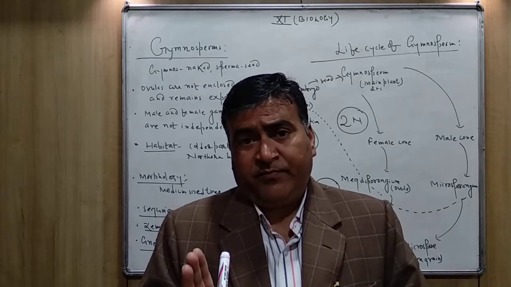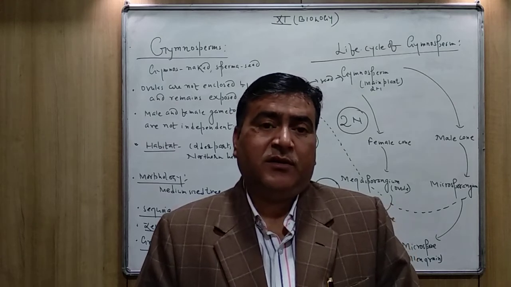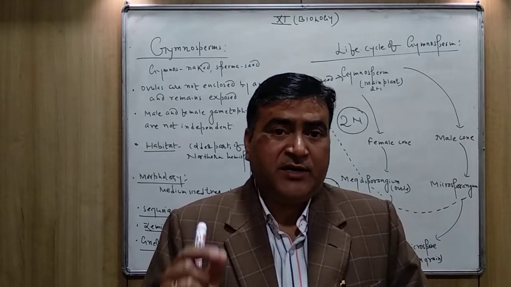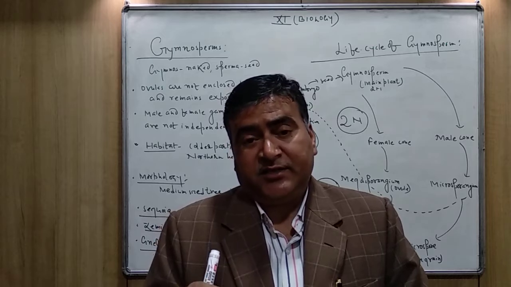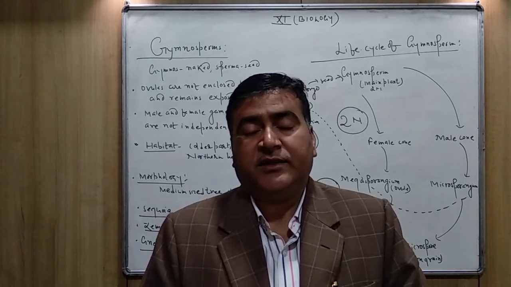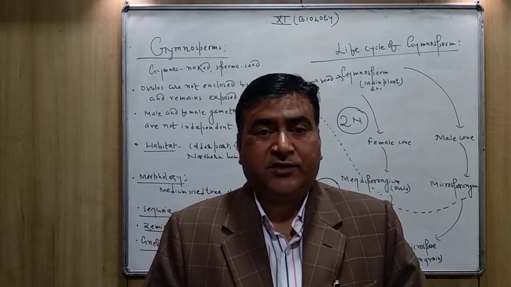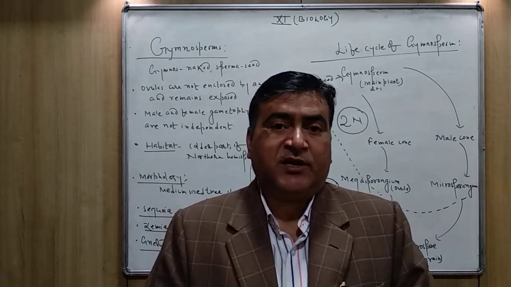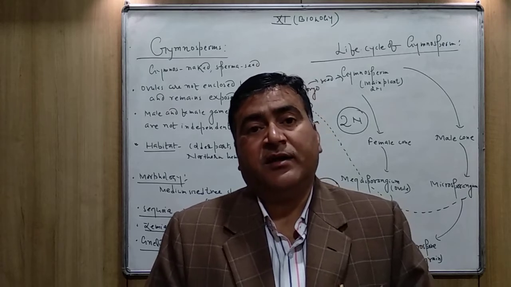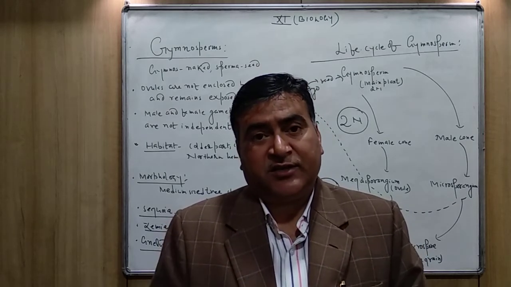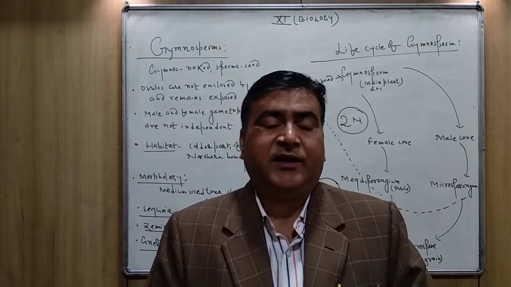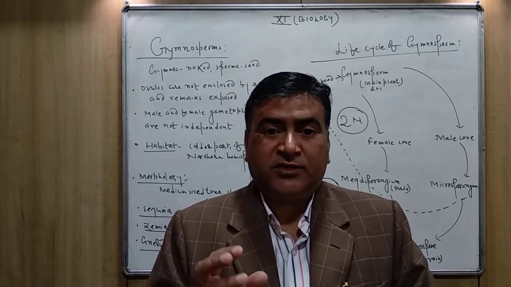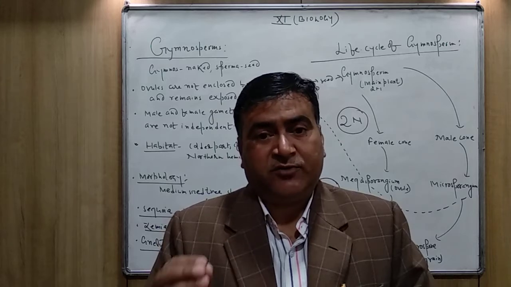So 2 to 3 important points you have to keep in your mind: in all the gymnospermic plants, the naked seeds are found and these seeds are not enclosed by any fruit wall, means in all the gymnospermic plants the fruits are absent, and also the flowers are absent. In place of the flowers the gymnospermic plants have the cones, and these cones are strobilus.